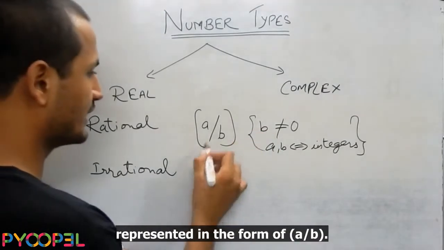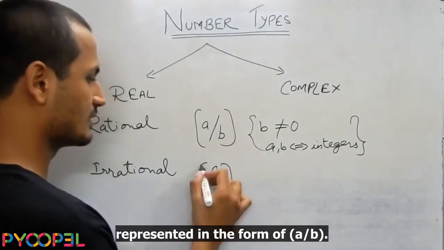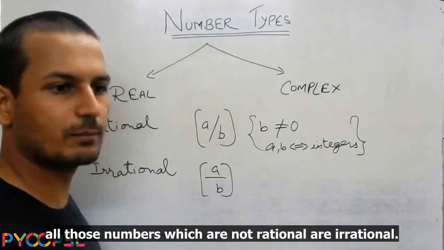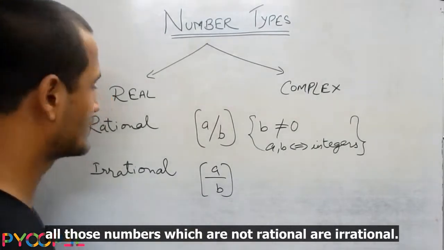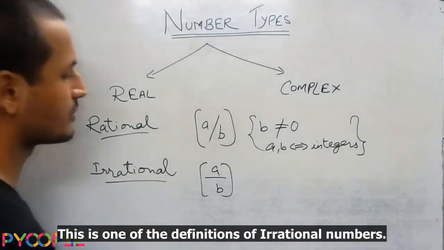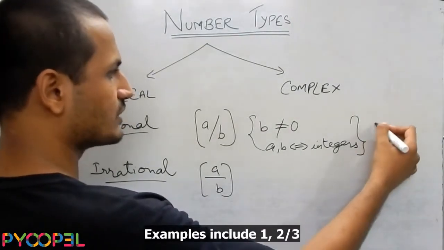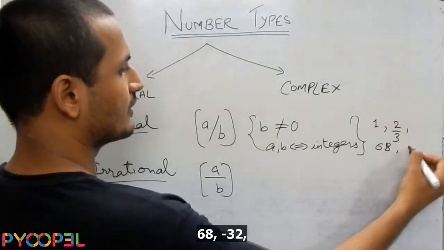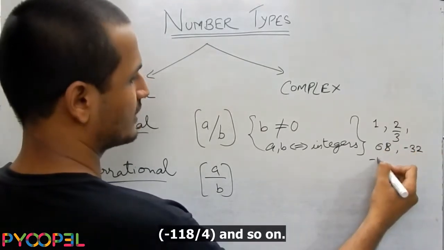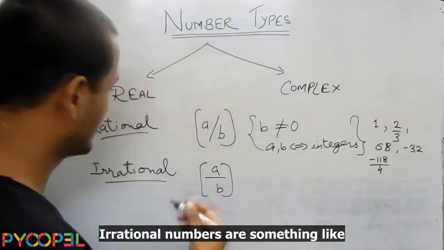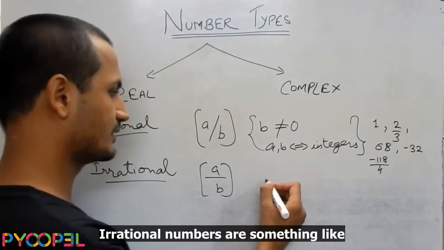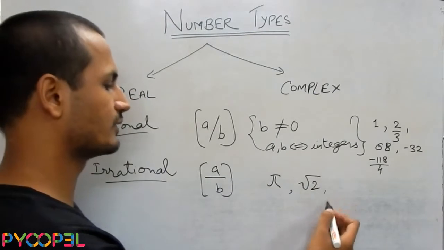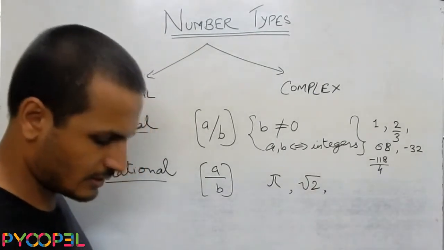Irrational numbers cannot be represented in the form of a by b. Okay. So we normally go on to say that all those numbers which are not rational are irrational. This is one of the definitions of irrational numbers. Examples of rational numbers include everything pretty much like 1, 2 by 3, 68, minus 32, minus 118 by 4, and so on. Irrational numbers are something like pi or square root of 2, okay, and so on.